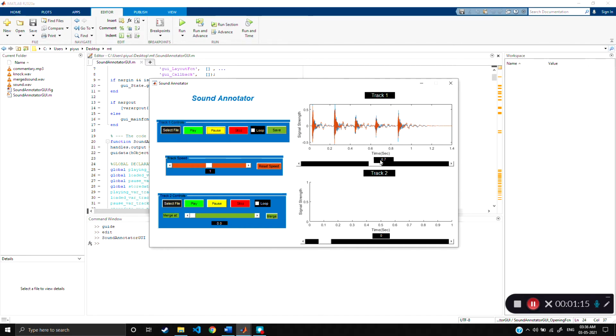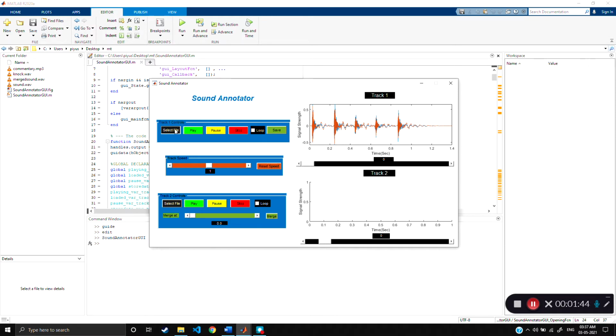It pauses at the exact second, but when it plays and when we stop, it stops and goes back to 0. We can manage the speed also. Then we can reset the speed to 0 also.